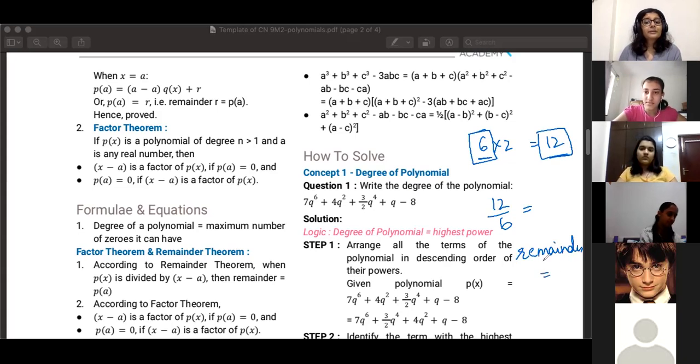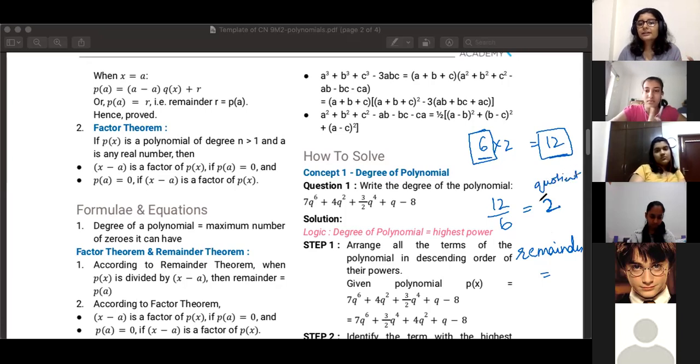Ma'am, 2. What will the remainder be? After doing the division, like what will remain? Ma'am, 2 upon 1. My quotient is 2. Like the answer of a division is called the quotient, that is 2. What is the remainder? Like after dividing, how much will remain? Ma'am, 6. How will 6 remain?